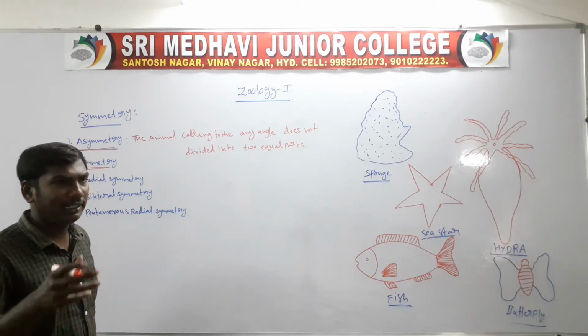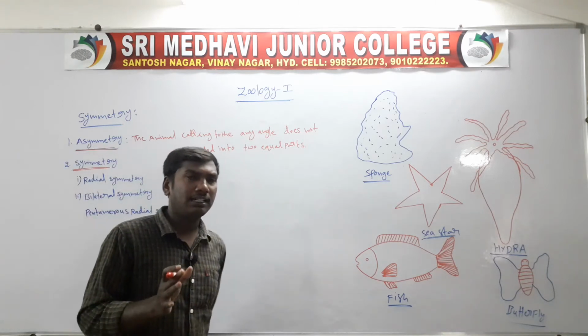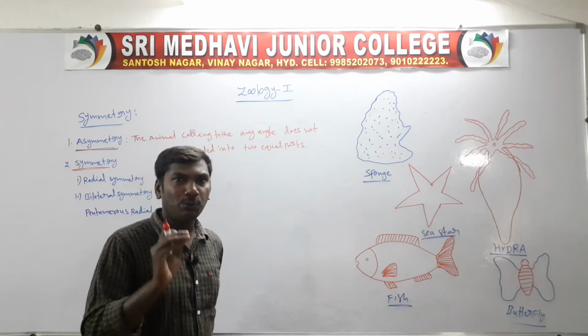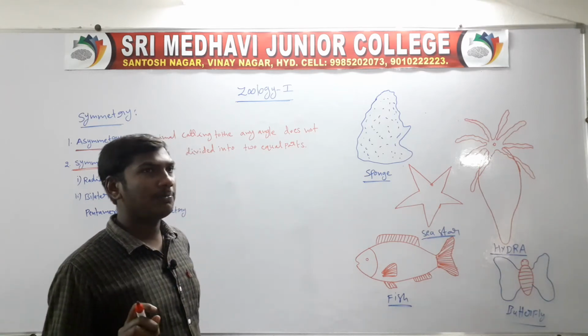So, these are called asymmetry. Once again, asymmetry means the organism cut at any angle does not divide into two equal parts.